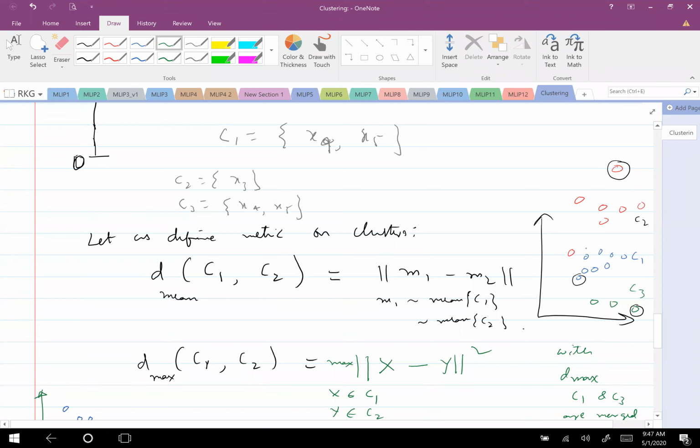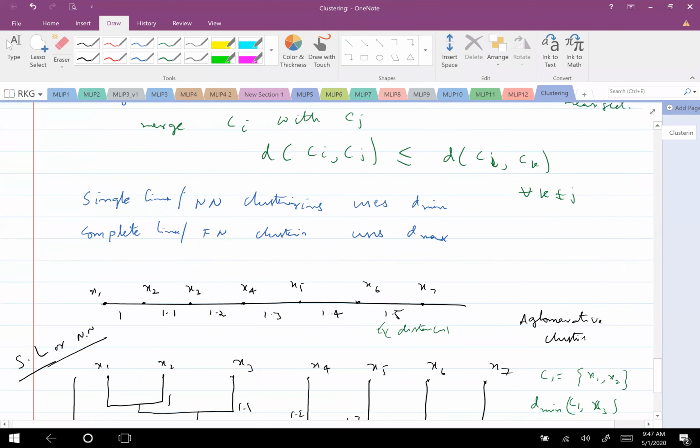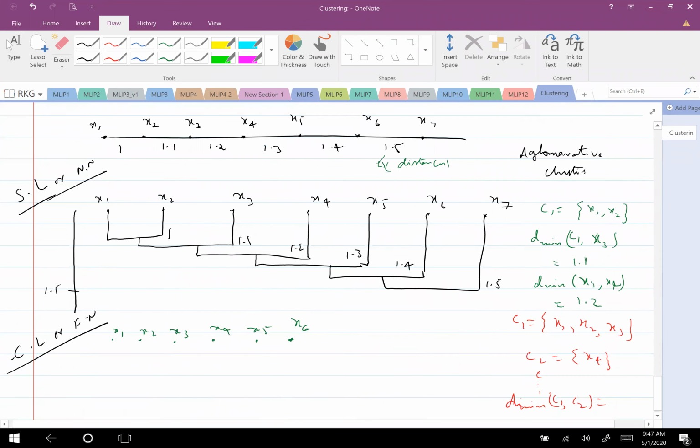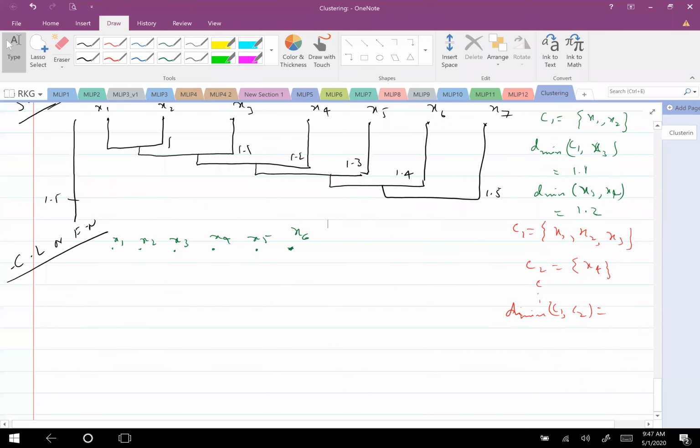And if you just base your clustering on nearest neighbor or farthest neighbor, that is, on only a single element, then you fail to do better clustering. So in such a case, either mean-based clustering or average-based clustering is what people do. In such a case, that is preferred. But if these samples are reliable, then either single link nearest neighbor clustering or farthest neighbor clustering is better.